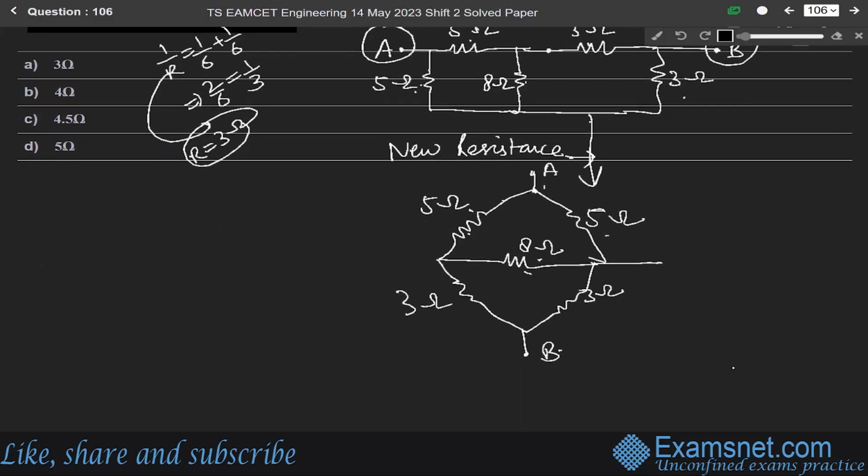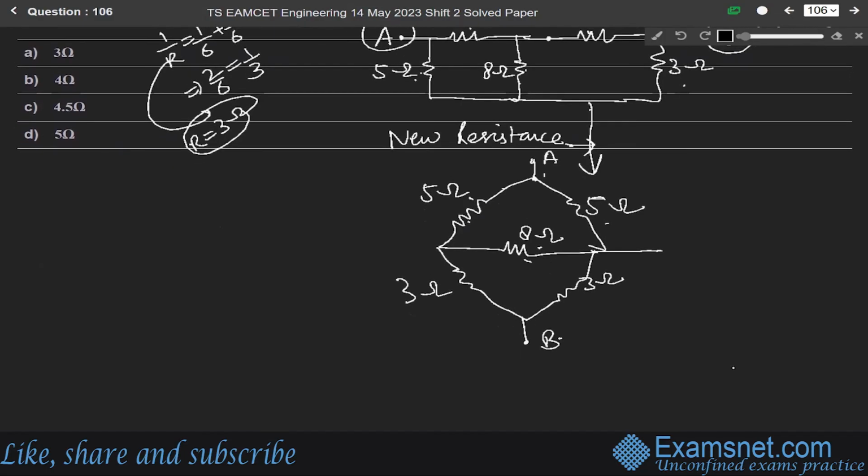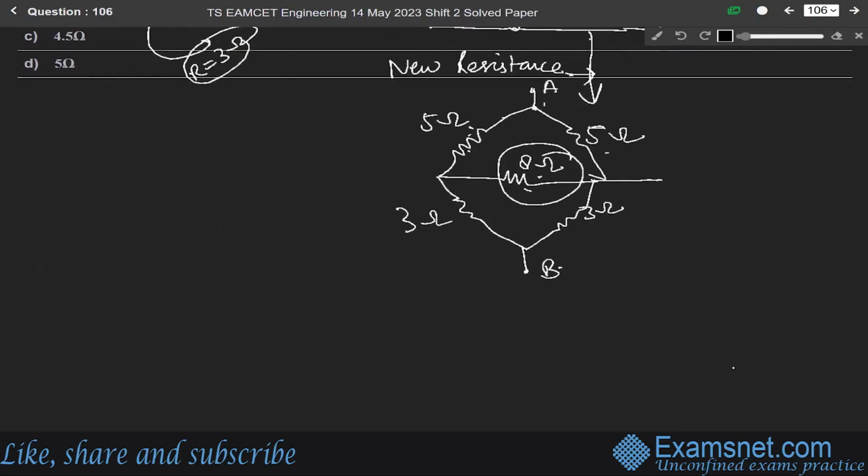Okay, now the ratio of the resistance on both sides of the junction is 1:1. This condition is equal to the Wheatstone bridge condition. No current will pass through this 8 ohm. So for this new circuit, the equivalent resistance will be 5 plus 3, means 8 ohm on each side.